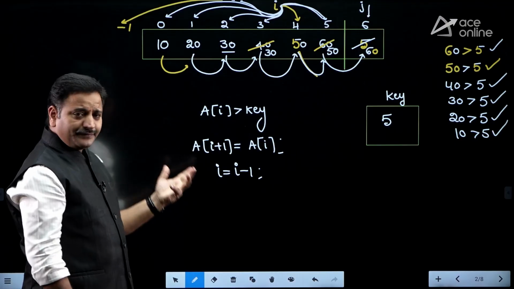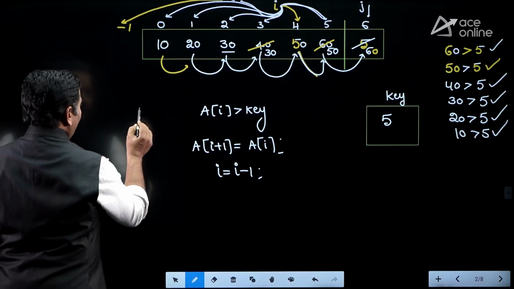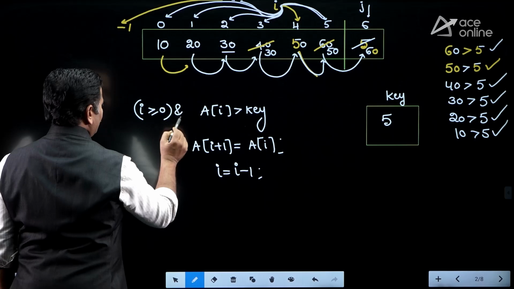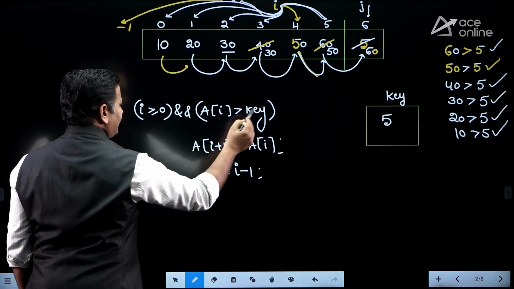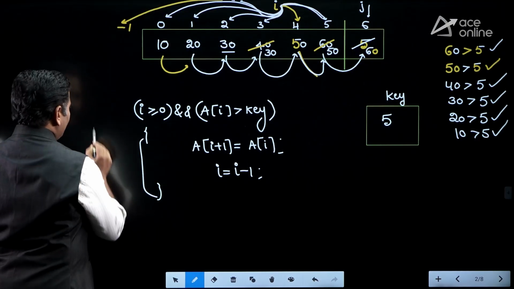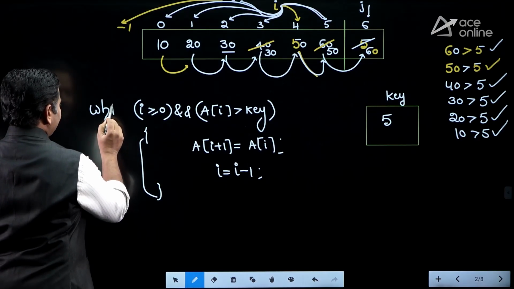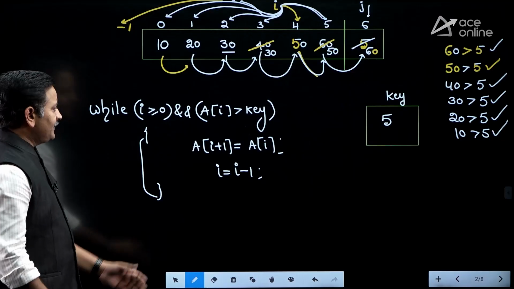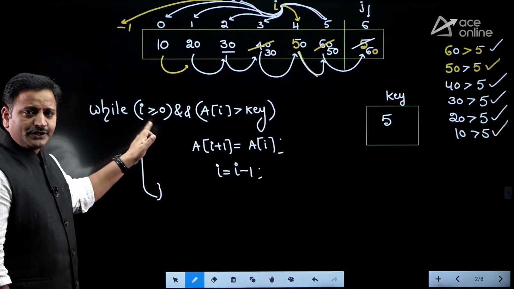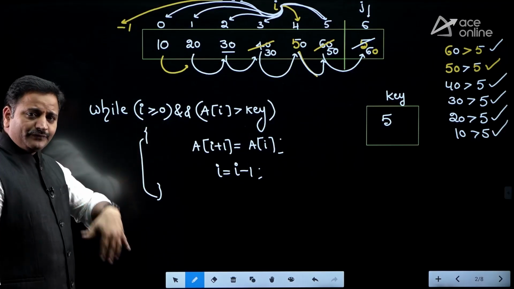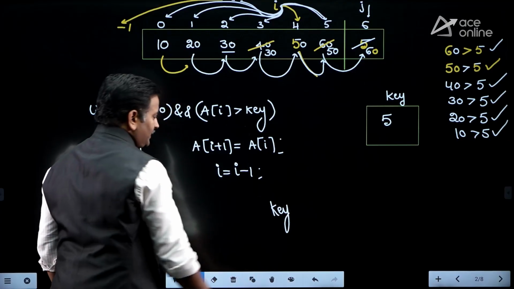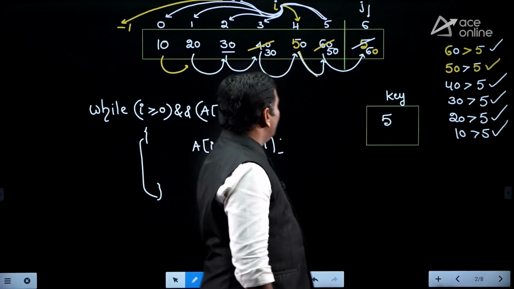It means how long are we shifting? Just look here. As long as i is greater than or equal to 0 and a[i] is greater than key, as long as this condition is satisfied, this is a while loop. While this condition is satisfied, we keep on shifting. Right, friends. Once i becomes minus 1, this condition fails and it will come out of the while loop. Then you can copy key. What is the key value, friends? 5. You can copy that key.